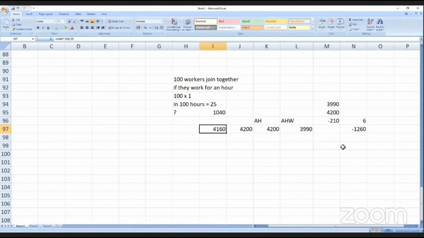What should have been completed in 4160, they completed in 3990. So efficiency, 1 minus 4 will be plus, because they have saved. How many hours have they saved? 4160 minus 3990 into 6. In fact, net efficiency will be 1,020 favorable. You can work like that.